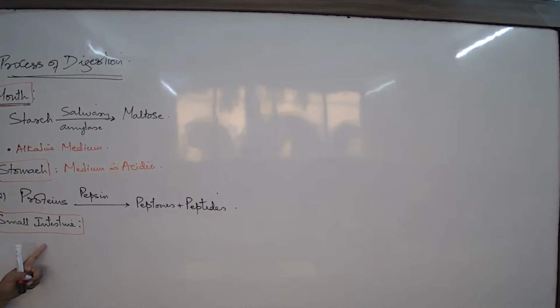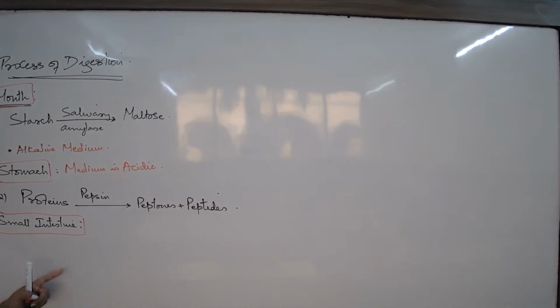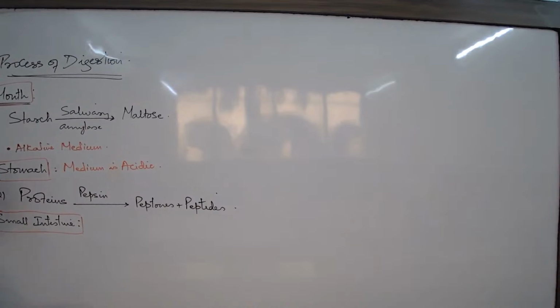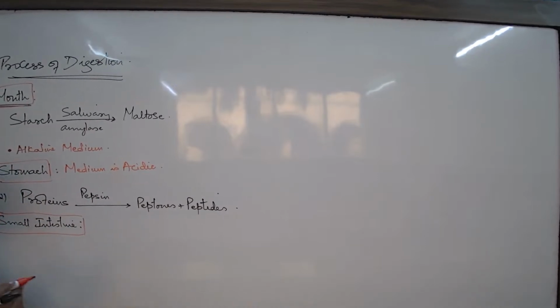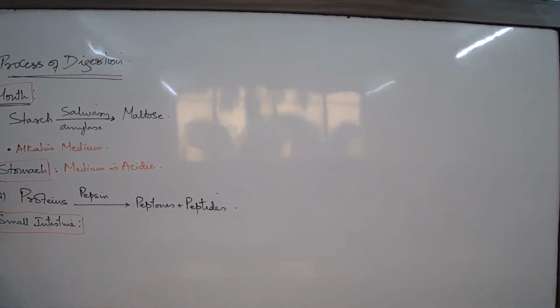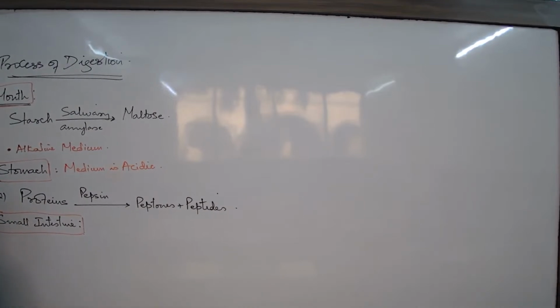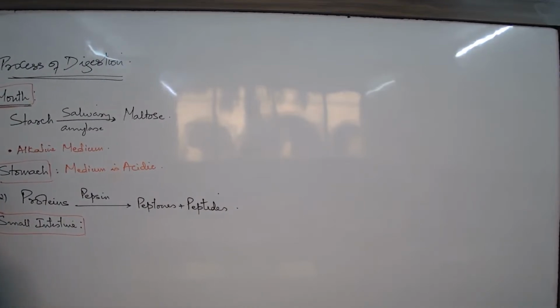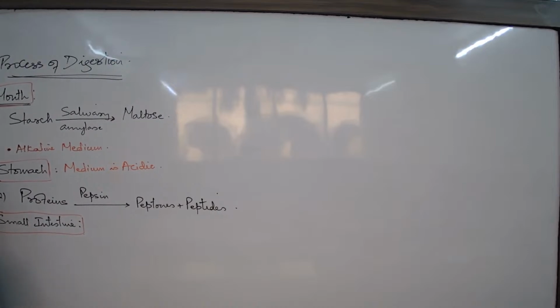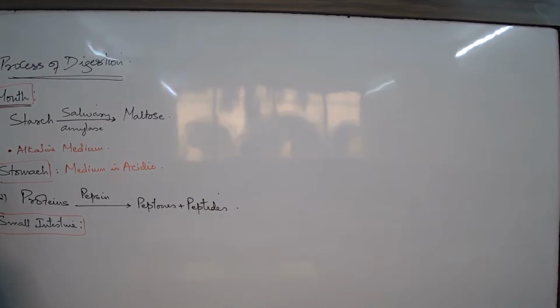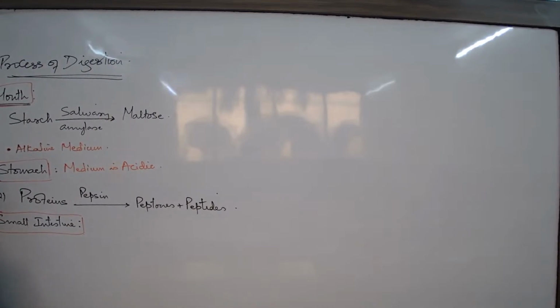Small intestine now, the three major parts. Which are the three major parts of the small intestine? The duodenum, jejunum, ileum, I have always mentioned. But the duodenum and the ileum play major roles in digestion. Jejunum also has steps of digestion. Duodenum and ileum, very important.